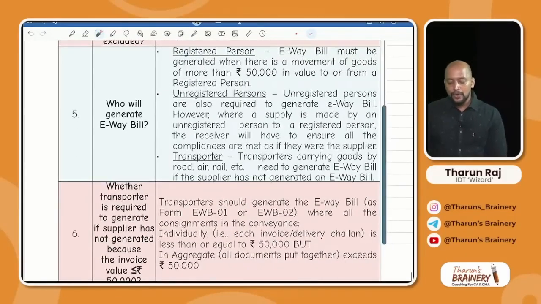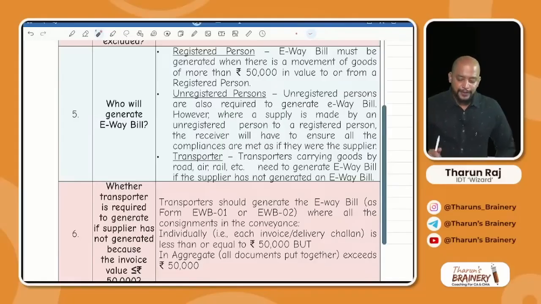Now listen, who will generate the e-way bill? Suppose I am the seller and I am a registered person, I will generate the e-way bill. Suppose I am unregistered and you are the registered person, then you will generate the e-way bill. What if we both are unregistered? The transporter will generate the e-way bill.